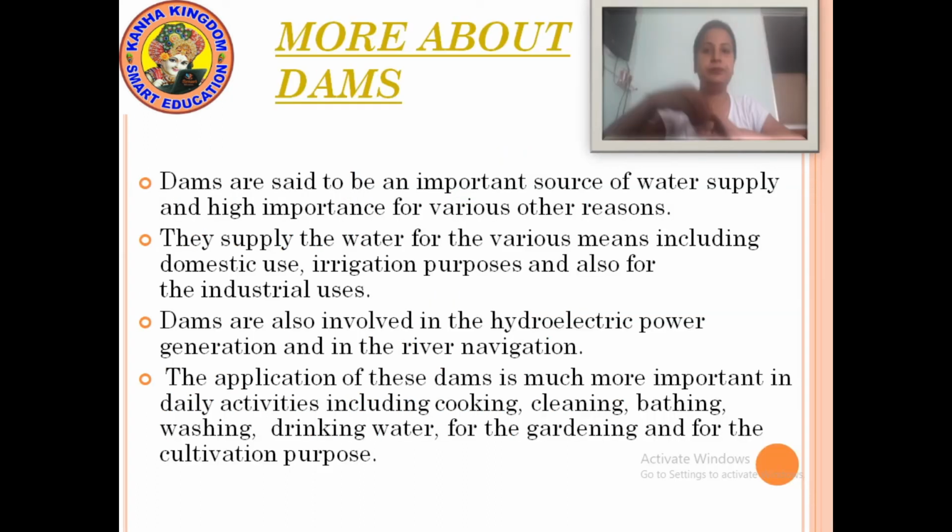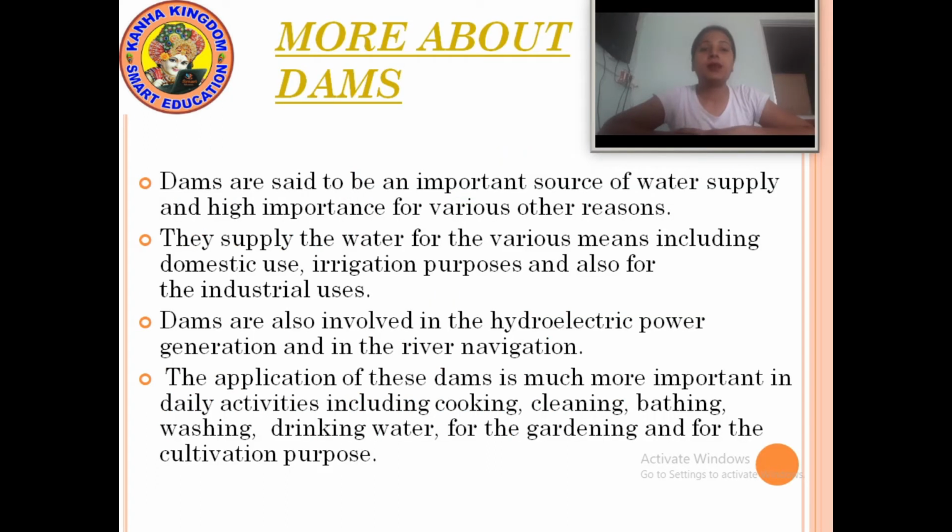Dams are said to be an important source of water supply and of high importance for various other reasons.